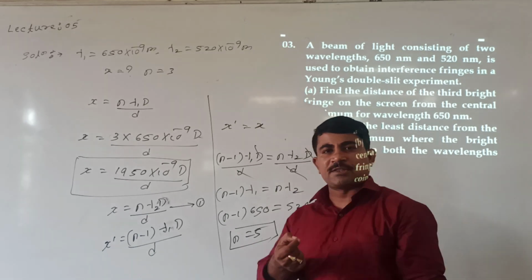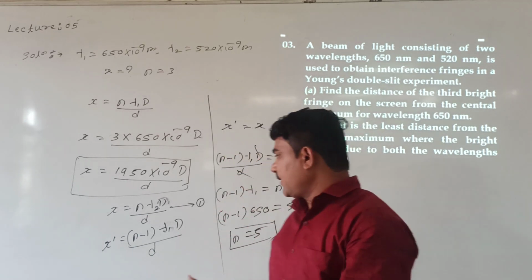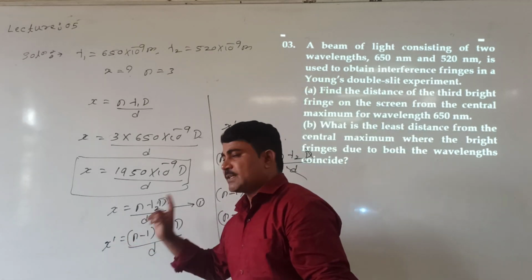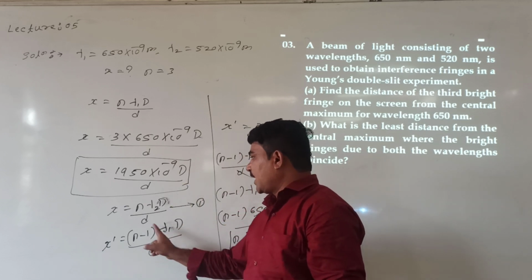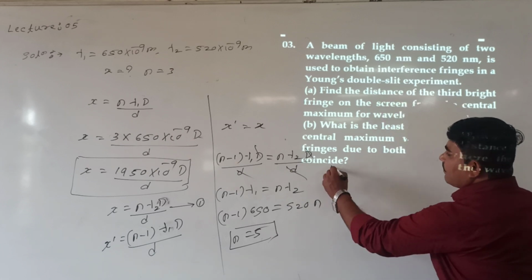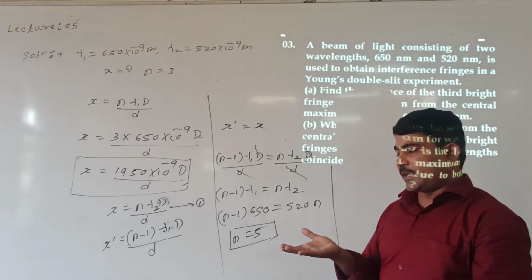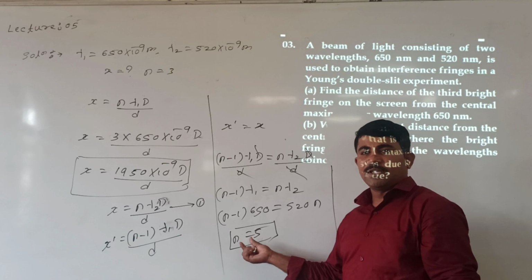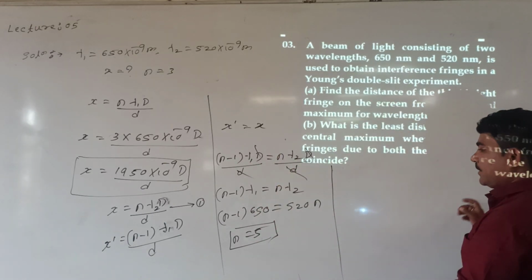At this order, what is the distance that we need? See here, already we have taken x and x dash. X dash for lambda 1 and x for lambda 2. Then at some other distance, at what distance is it asking? I mean this fringe width. To this fringe width, I need what is the distance. Again we will take.